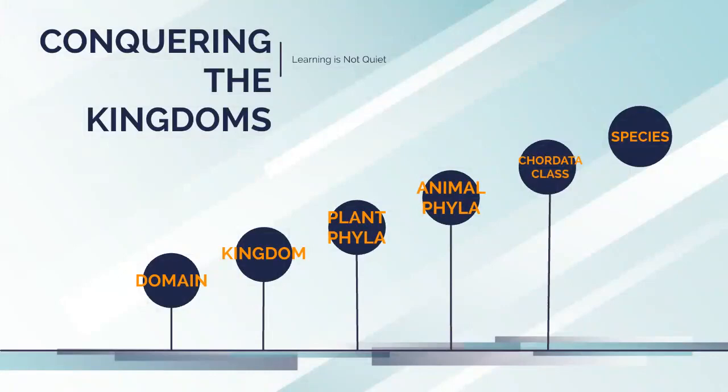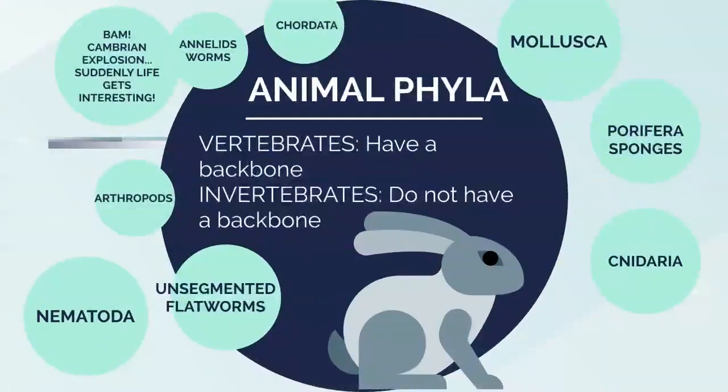Okay, so now we're going to talk about animal phyla. This is where it gets very complicated. If you don't understand all of this right away, totally fine. Just take a deep breath. The main one I want you to know when you're done with this is chordata. I'm going to go through the whole history of animals in a few minutes. But at the end of the day, the most important one to know is chordata. So animal phyla, in general, are categorized as vertebrates, chordata, having a backbone, or invertebrates, not having a backbone.